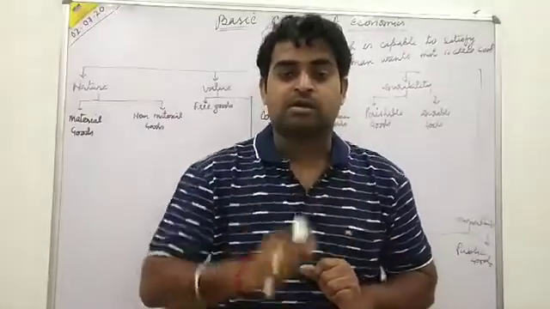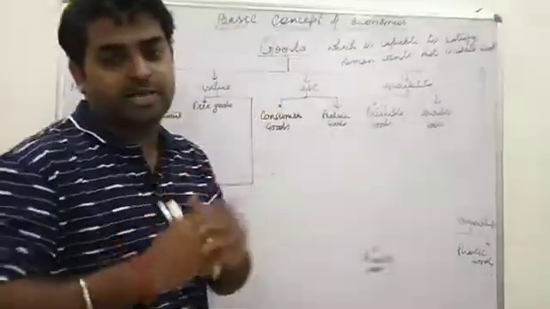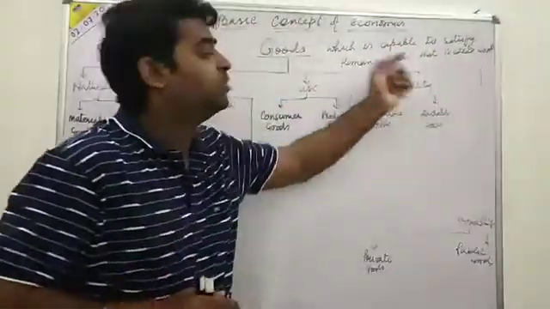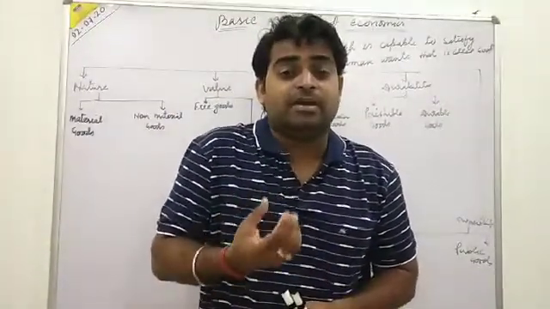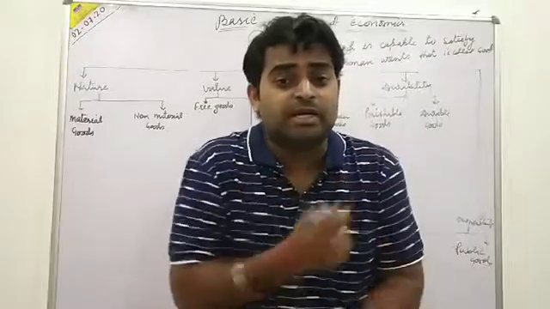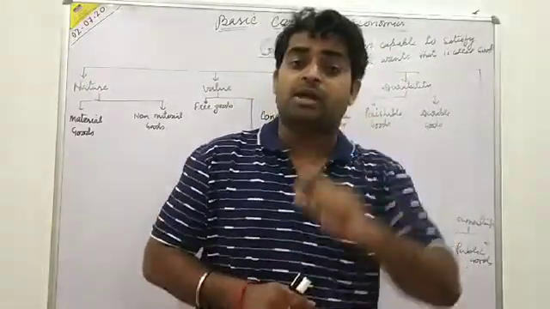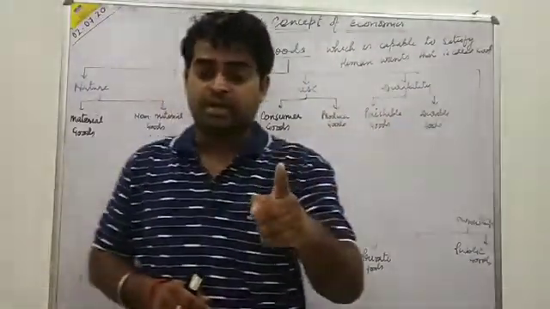What I am saying is, goods which are capable of satisfying human wants, that means the goods have some utility. Only those goods we will consider under economics. Getting you all?